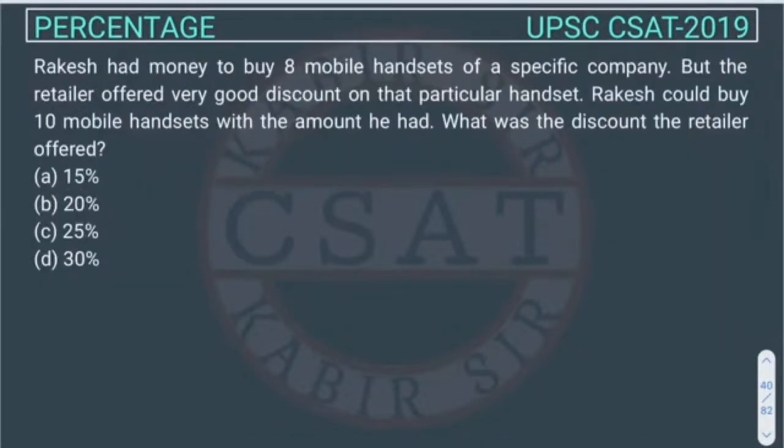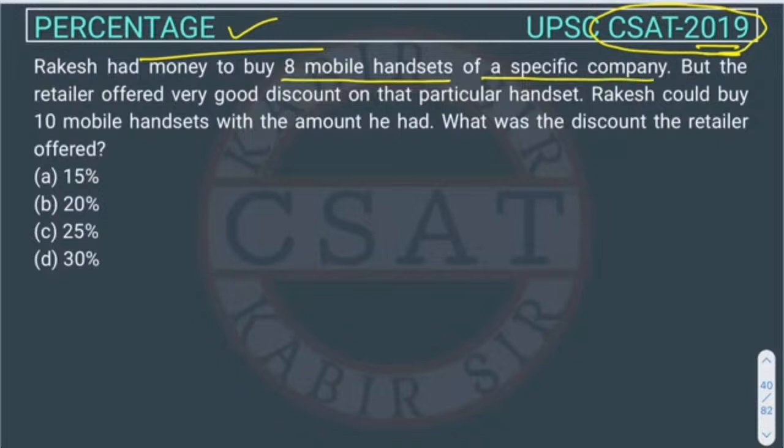So this is a question of percentage, right? This is a question asked in the UPSC CSAT 2019 exam. So what is the question? Rakesh had money to buy 8 mobile handsets of a specific company, right? So Rakesh has money with which he can buy 8 mobiles.